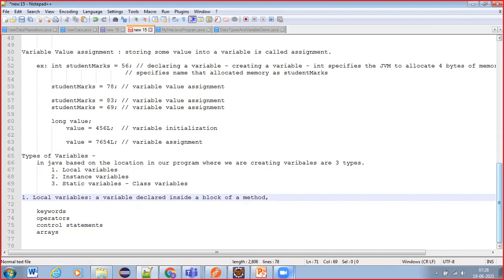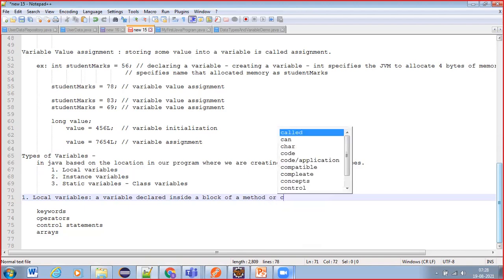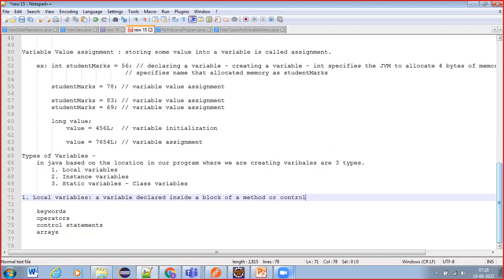A method is nothing but a function, like our main function or any other user defined functions. In later sessions, we'll be seeing functions. Or in a control statement block.